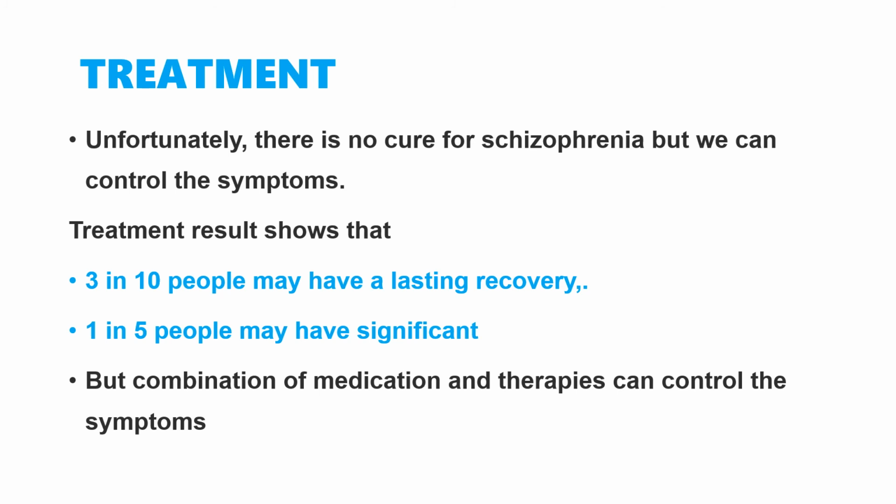Therapies are playing a major role in the treatment of schizophrenia. The treatment results show that 3 in 10 people may have lasting recovery, and 1 in 5 people may have significant recovery. A combination of medication and therapies can control the symptoms. And again, I am telling you, there is no cure for schizophrenia, but we can control the symptoms with the help of proper medications and therapies.